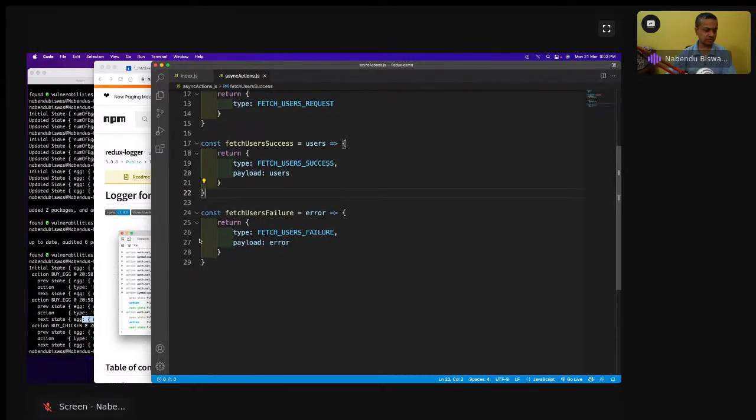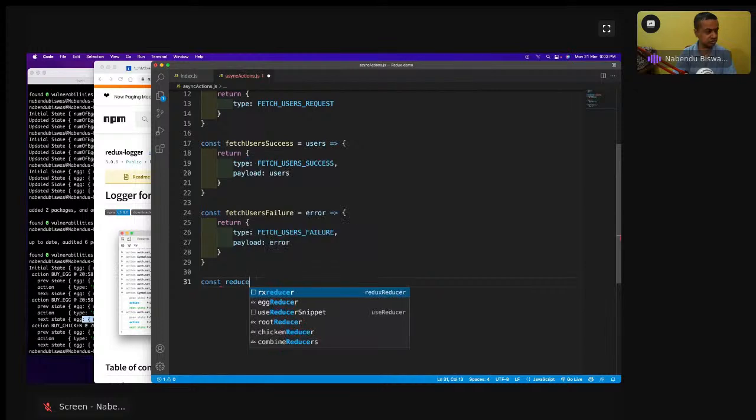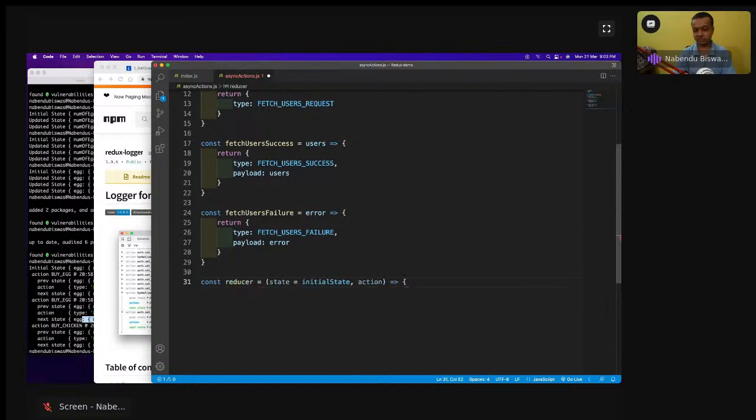And now we'll have the reducer. Const reducer equal to state initialState, and action is there. Okay, and now I will have 3 things.